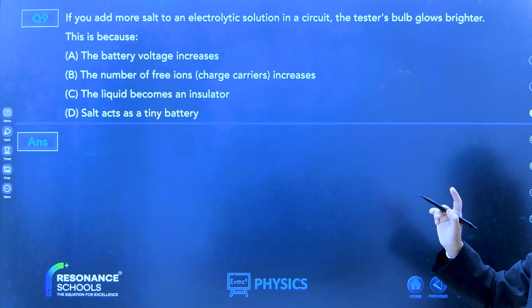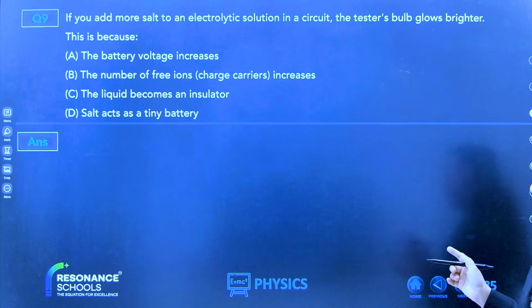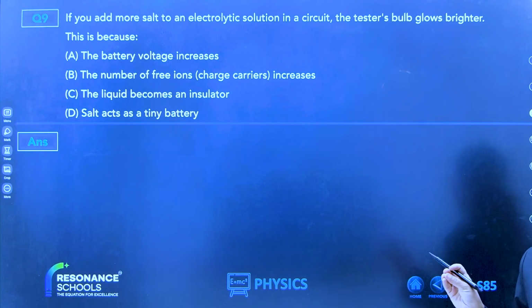Next question. But before this question, you can see this question. You have 3 to 4 minutes. I'll go to worksheet 4 first.